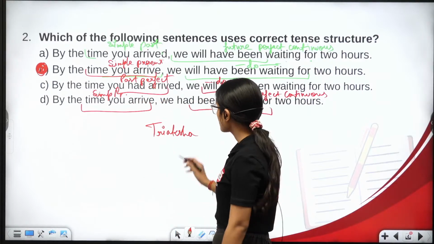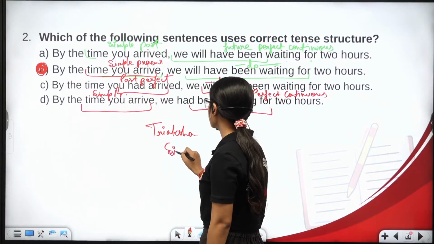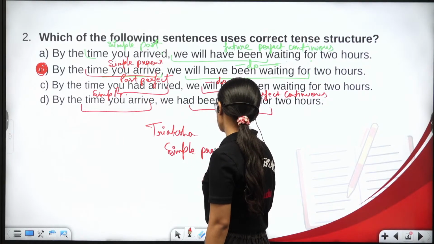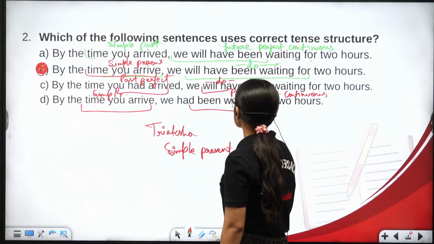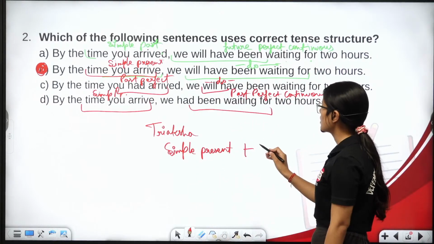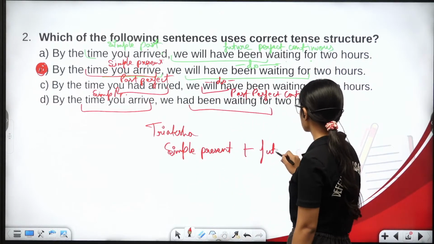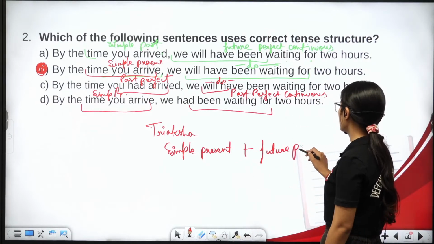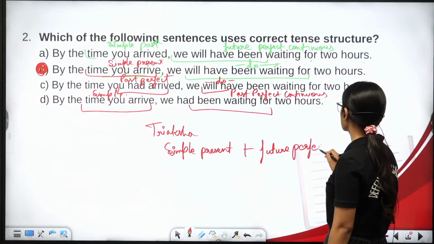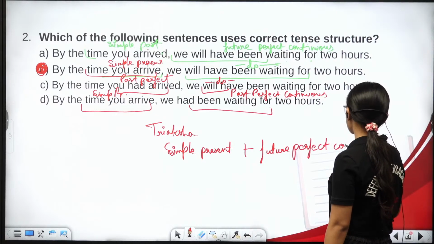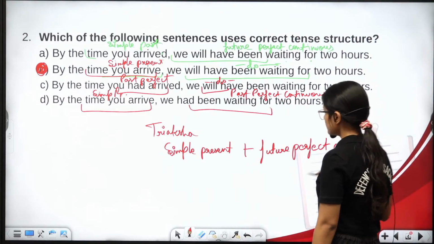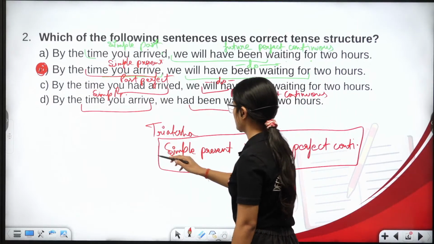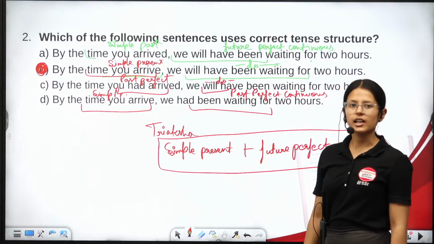Note it down. With future perfect we will always use simple present. The rest are incorrectly used.